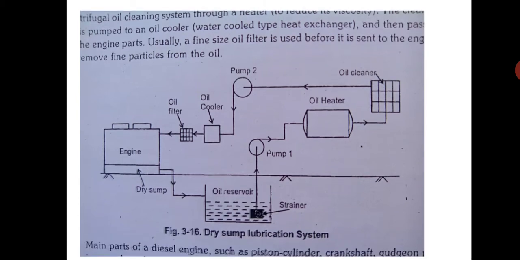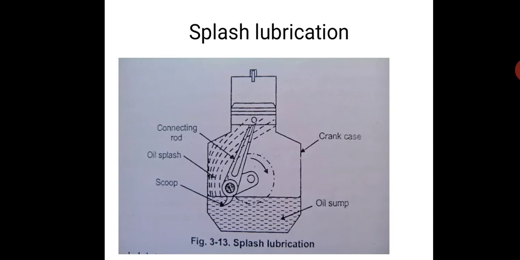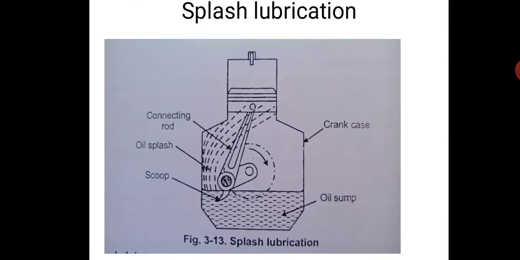Now let us look at the lubrication systems: dry sump, pressure feed and splash. First we look at the splash lubrication system. This is very primitive, used in automobile single cylinder engines, and I think nowadays it is not widely used. Mostly it was used in earlier motorcycle single cylinder engines, where not much heat was produced. Here in the splash lubrication, it is very simple.